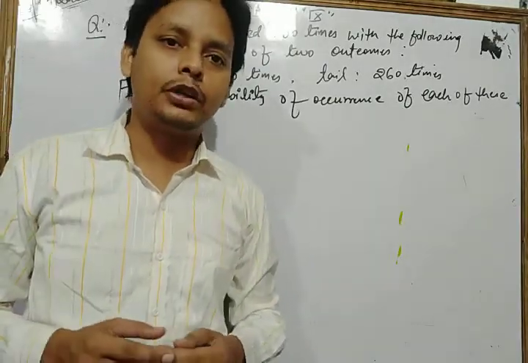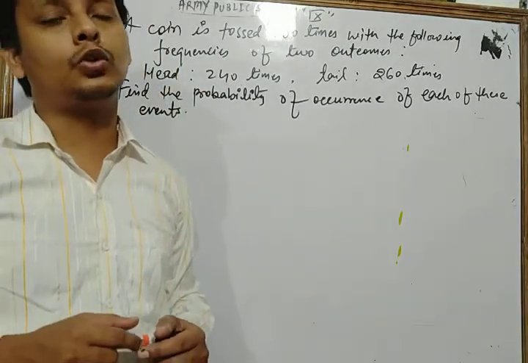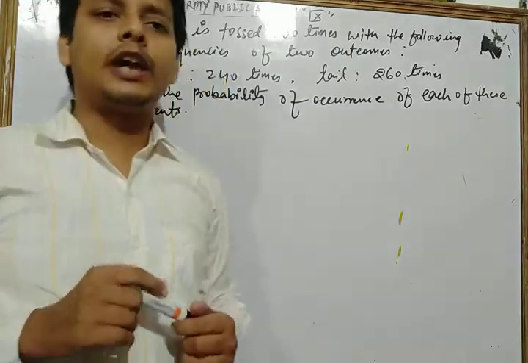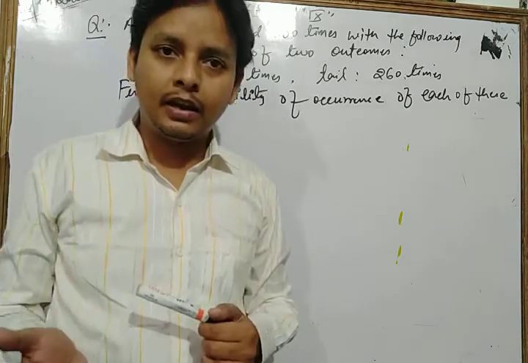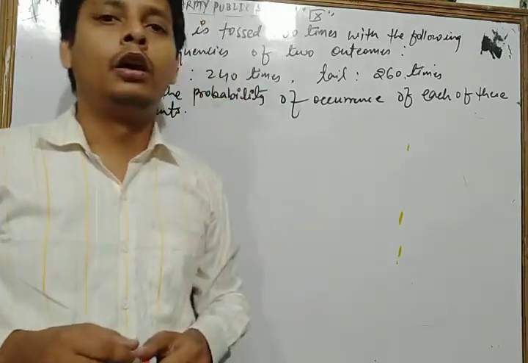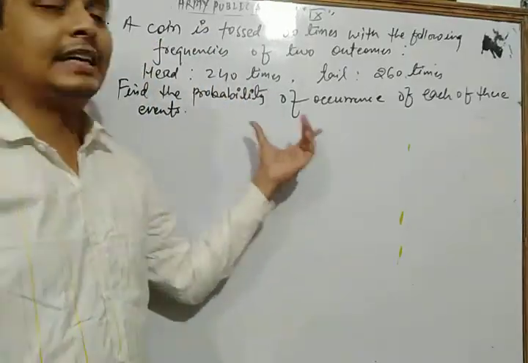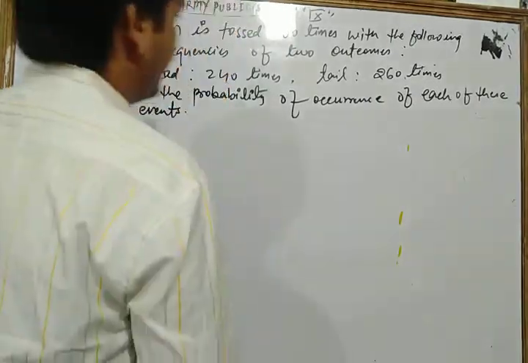We can solve this question based on the formula. You know that very well. Probability of occurrence of an event is equal to what? Number of trials in which the event happens upon total number of trials. So dear students, let's see its solution.